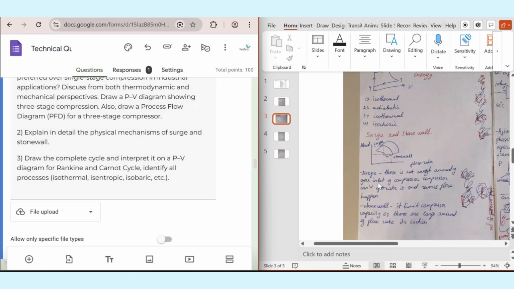So the third part, and it's written correctly here, is to draw the complete cycle and interpret it on a PV diagram for the Rankine and Carnot cycle.